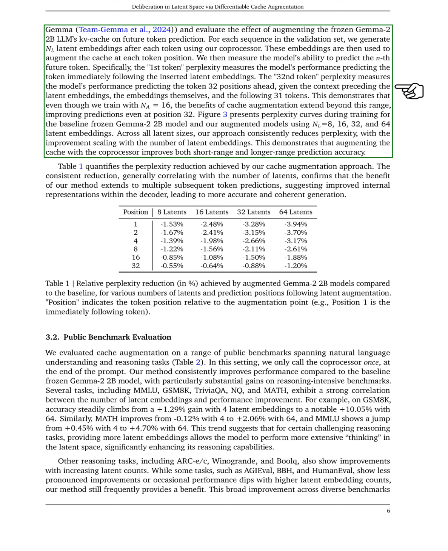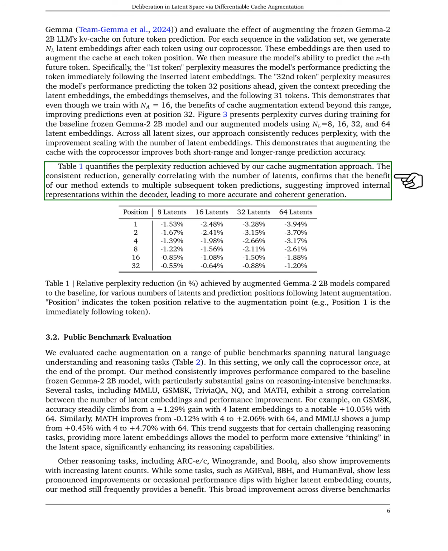We measure the model's performance in predicting the first token after the embeddings and the 32nd token ahead, showing that our cache augmentation improves predictions even at greater distances. Our results indicate that augmenting the cache with the coprocessor enhances both short-range and long-range prediction accuracy. We observe consistent reductions in perplexity across different sizes of latent embeddings, confirming that our method improves the model's internal representations, leading to more accurate and coherent text generation.